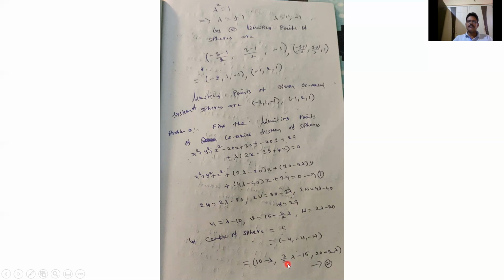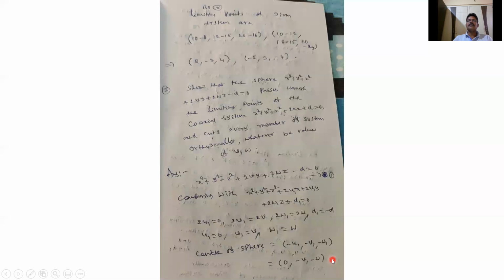And 36 by 2 is 18, 18 minus 15, 3. And 2 into 12 is 24, so 20 minus 24 equals minus 4. So for lambda equal to 12, we'll get 10 minus 12, 18 minus 15, 20 minus 24. Finally, we get minus 2, 3, minus 4. So the limiting points of the given system are 2, minus 3, 4 and minus 2, 3, minus 4.